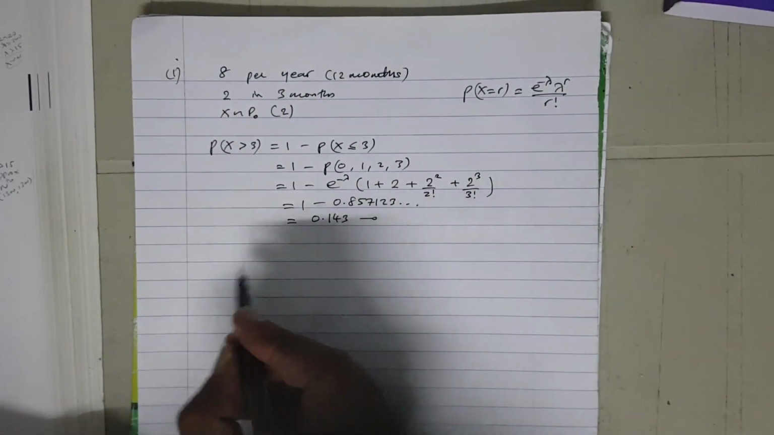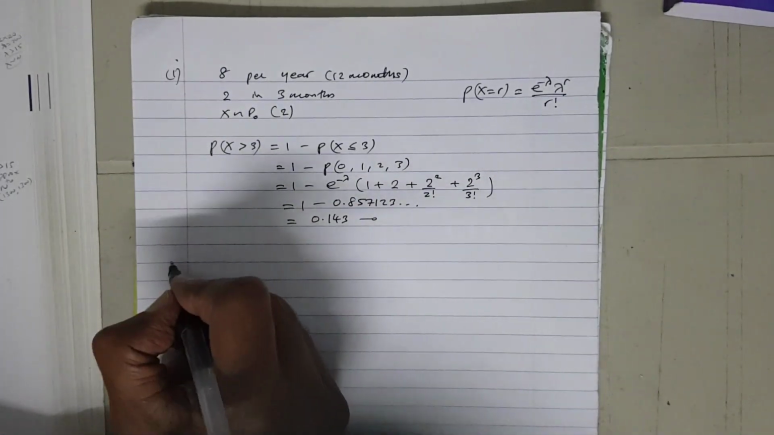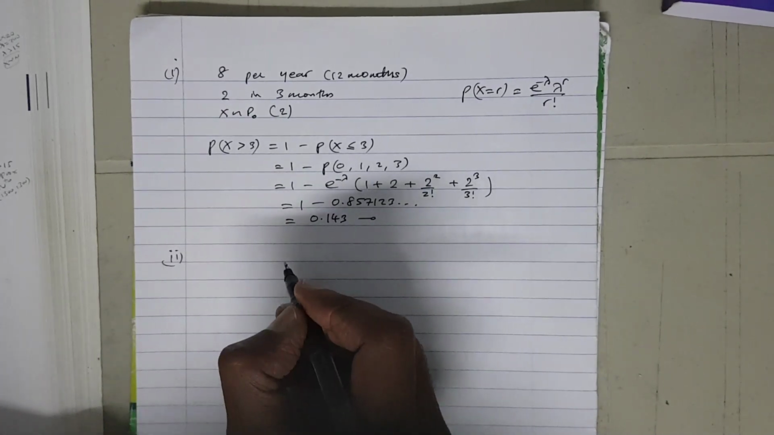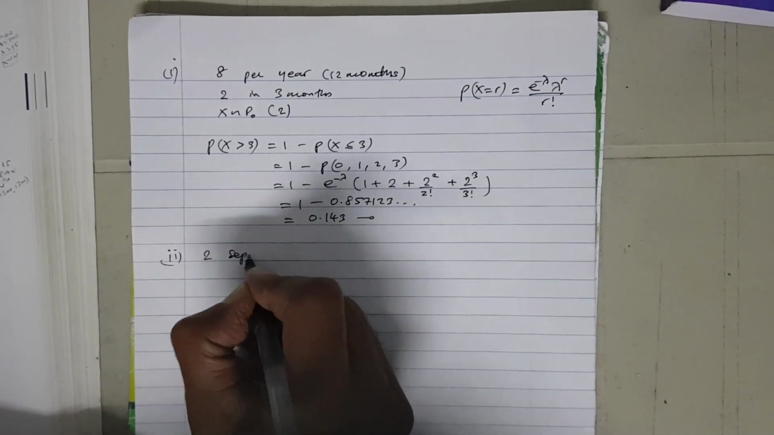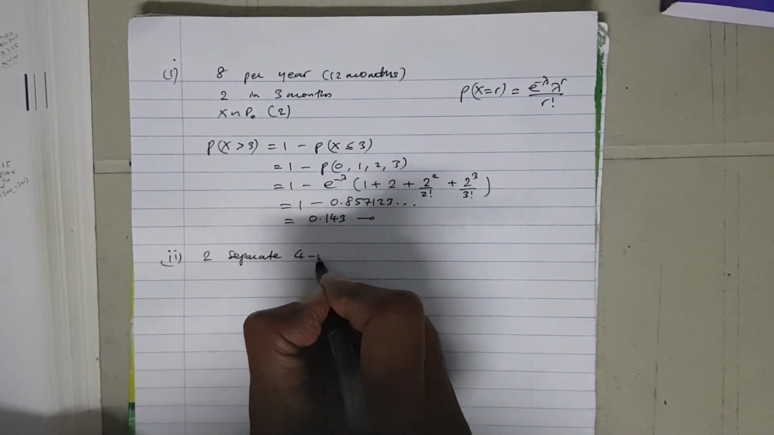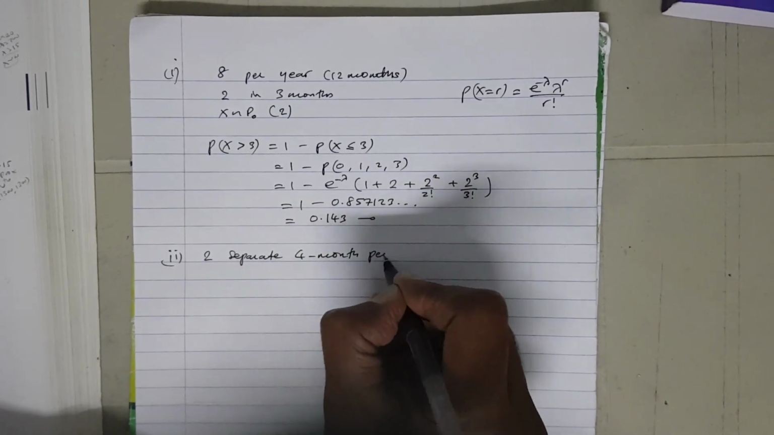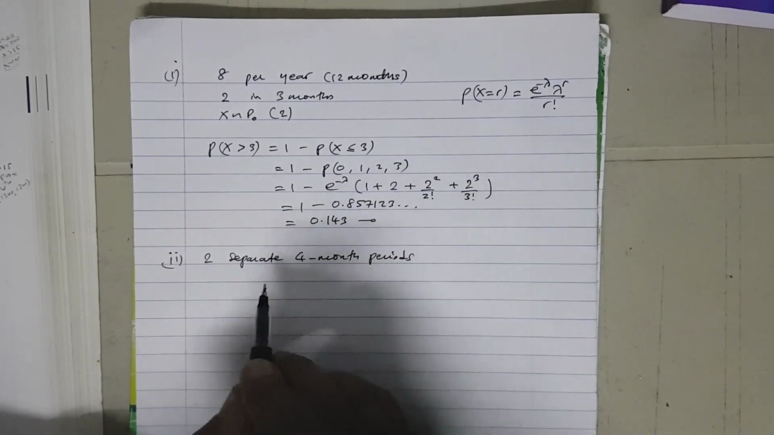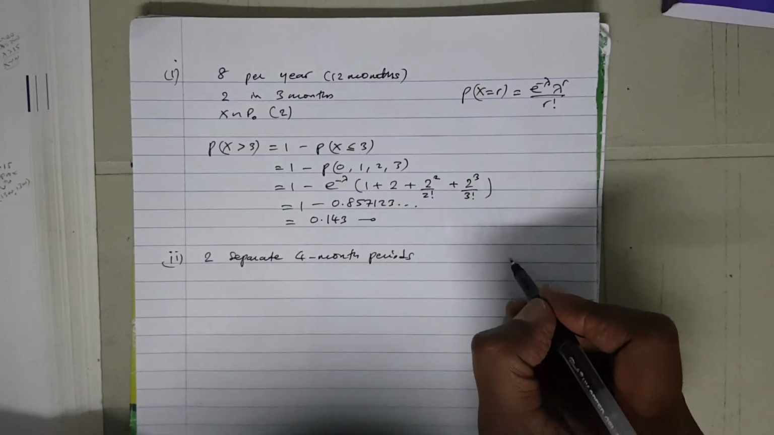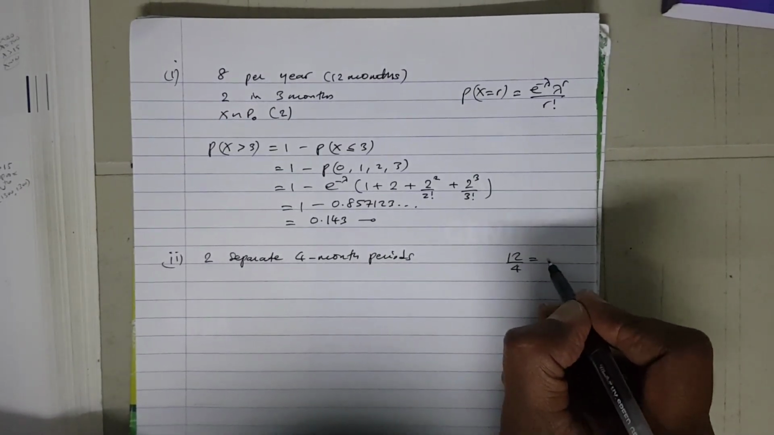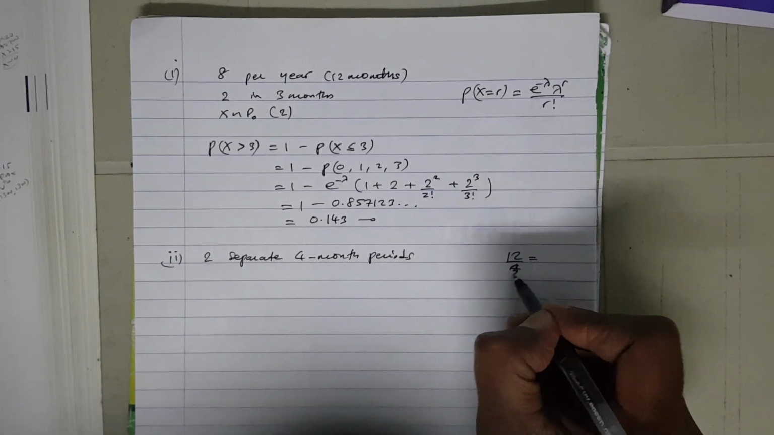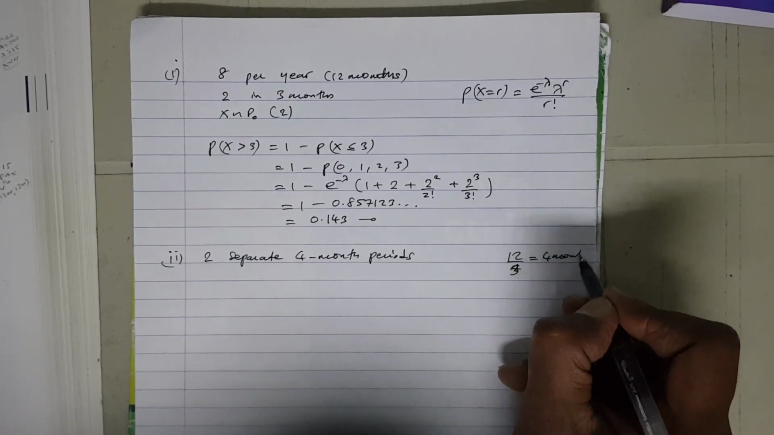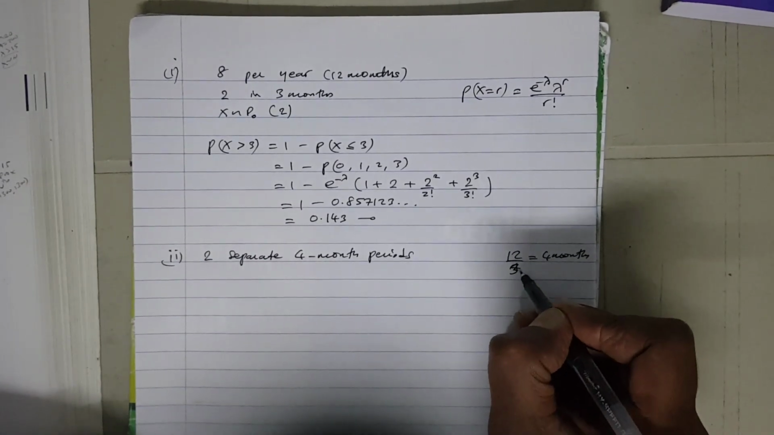So this is the answer to the first part of the question. For the second part, we need to find 2 separate 4-month periods. So what we are talking about is 4 months. Because 1 year is 12 months, 4 months can be obtained by taking 12 divided by 3.